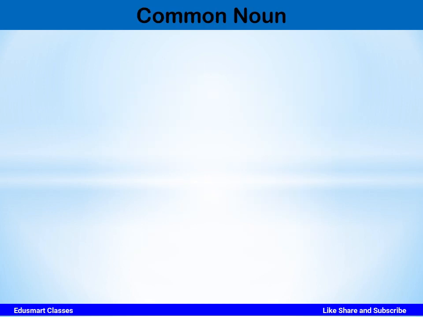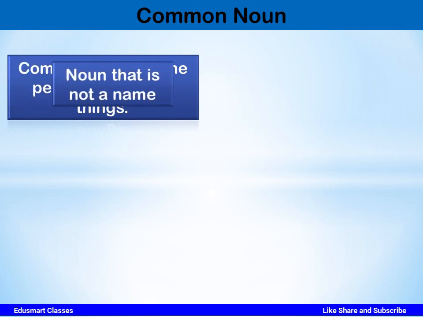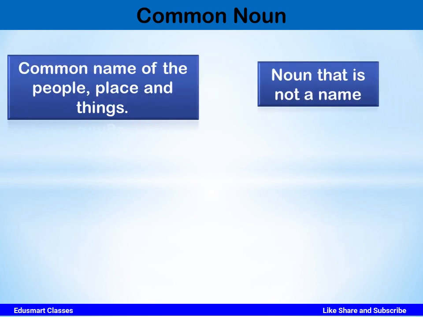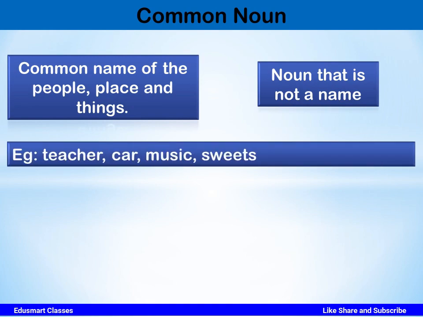The first type of noun that we are going to learn is common noun. Common nouns are common names of people, places, and things. A noun that is not a name is a common noun. Now let us see some examples. Example: teacher, car, music, sweets. These are commonly used names for a person, place or thing. They are not a particular name.